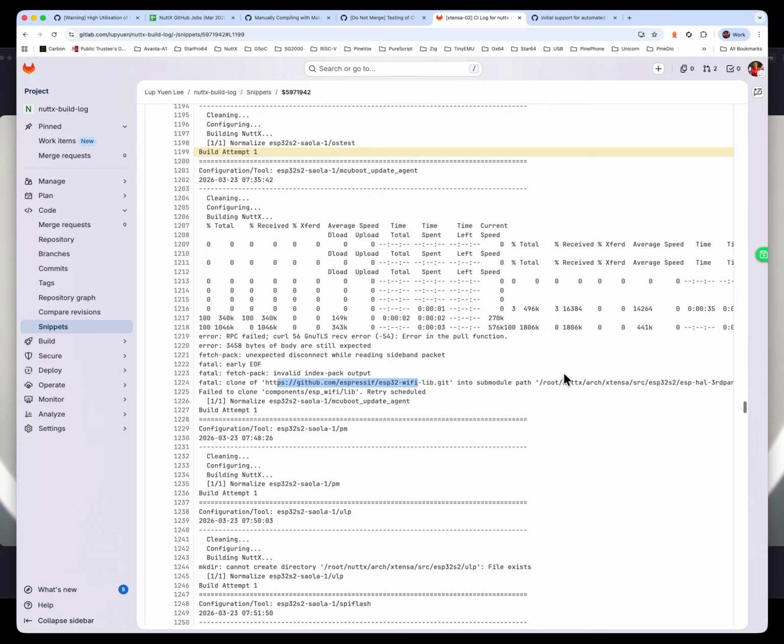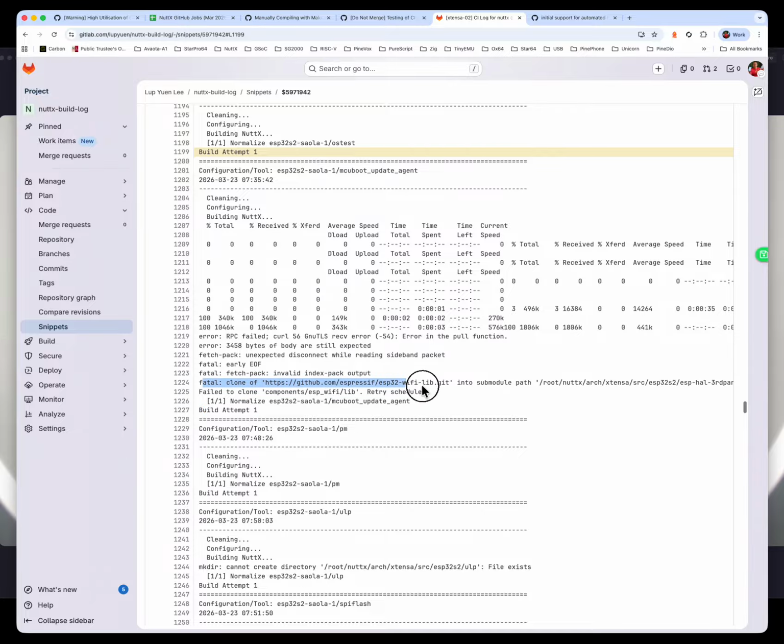Okay, I'm not exactly sure what's happening here, but it says that retry schedule. So what exactly happened? When you say retry schedule, does it mean that it will use something that is cached? It will use something that's already existing, even though the downloading failed? The funny thing is that it didn't return an error status. If it returned an error status, it would have said build error attempt 2 and continue. But our own script is not able to identify an error, which means that this particular target is not returning an error. So this is a bit mystifying.